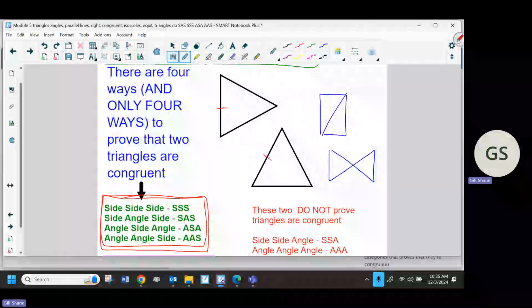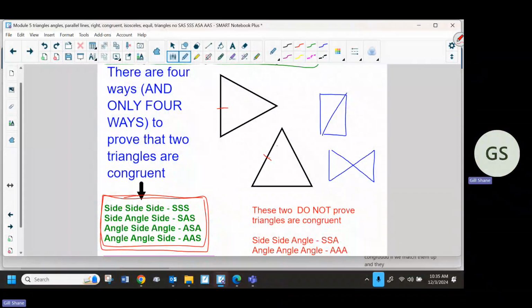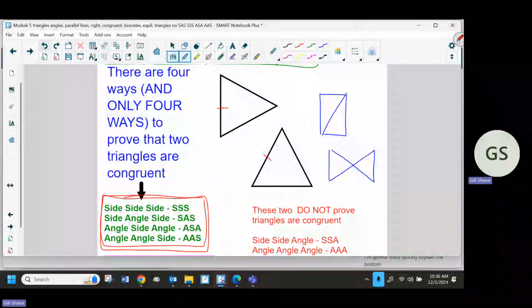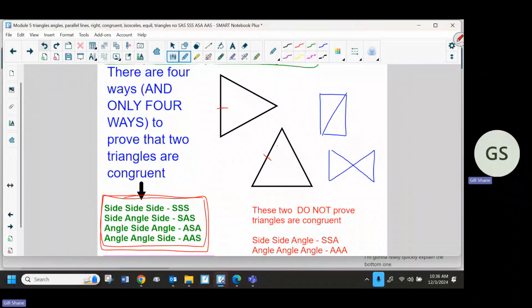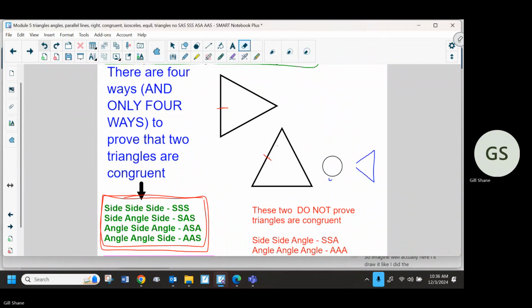If we match them up and they fall into one of these two categories over here, those do not prove they're congruent. That's not enough information on the right. I'm going to really quickly explain the bottom one. Here, I'll draw it like I did the inside, plus if I just explain it visually.